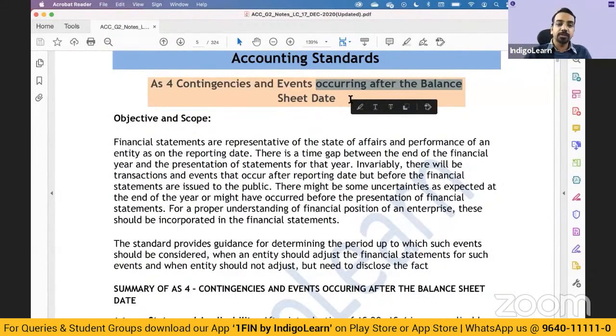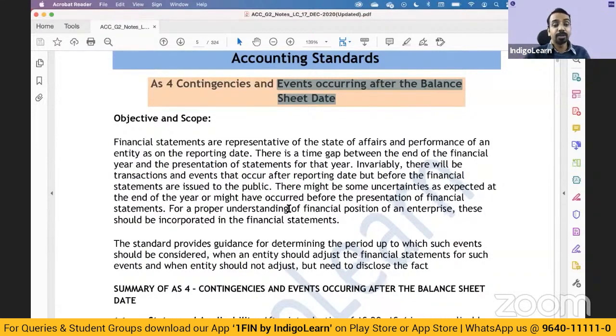What is covered in AS 4 as a part of contingency is only contingent losses, like provision for bad debts. Provision for bad debts arises out of a contingency, and such things are covered here. And we obviously have coverage of events occurring after the balance sheet date. Now, what are contingencies? Contingencies are uncertain events. The event may happen, the event may not happen. Based on that, we may have a loss, we may have a gain. Both scenarios are possible.